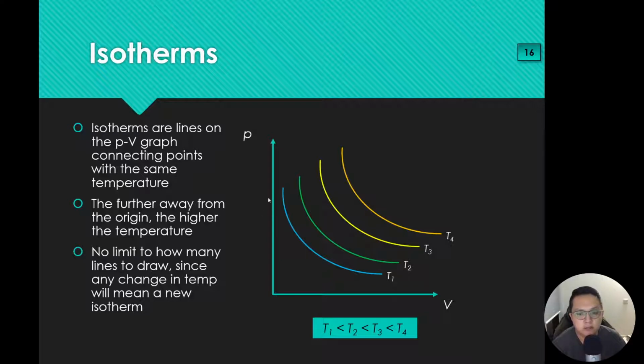Alright, so basically isotherms, yes, if you move along an isotherm, you will have no change in temperature. That means you have no change in your U. If you go down to a lower isotherm, you have loss in temperature. That means your delta U is a negative value. If you go higher up, your delta U is a positive value. Right? So quite straightforward for this one.